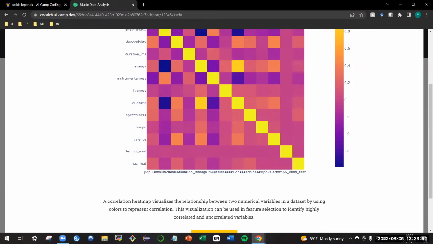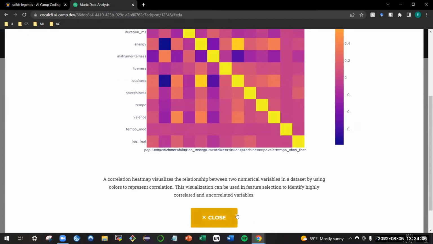This is a correlation heat map that visualizes the relationship between two numerical variables in a dataset by using colors to represent correlation. This visualization can be used in feature selection to identify highly correlated and uncorrelated variables.